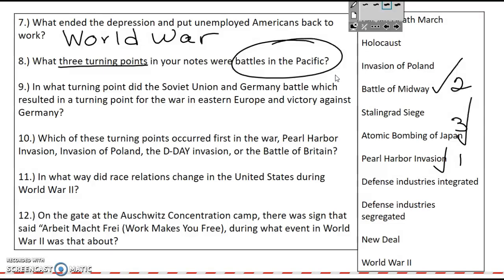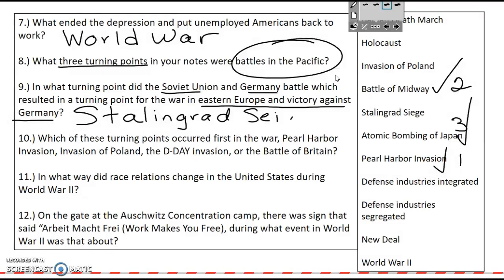Number 9, in what turning point did the Soviet Union and Germany battle, which resulted in a turning point for the war in Eastern Europe and a victory against Germany? And the answer is the Stalingrad siege, or the Battle of Stalingrad. Germany lost because they ran out of supplies, they ran out of oil, they ran out of fuel, soldiers died of frostbite, they were starving and hungry. And about 1 million people died in that horrible battle at Stalingrad in Eastern Europe.